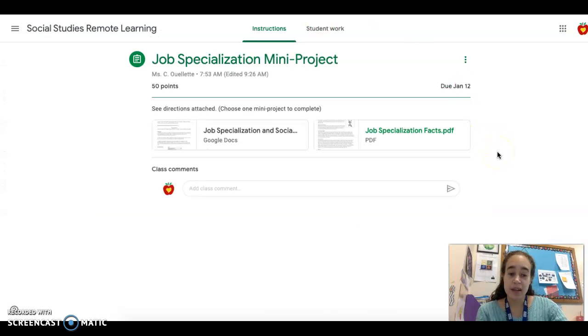This is meant to be a shorter project. It's not something that's supposed to take you days and days and days. So I would give yourself maybe 20 minutes one day and another 20-30 minutes another day after you've chosen what it is you're going to do as a project, and then turn it in. If you find yourself using hours on this project, let me know and we can talk it through. Make sure you're on the right page.